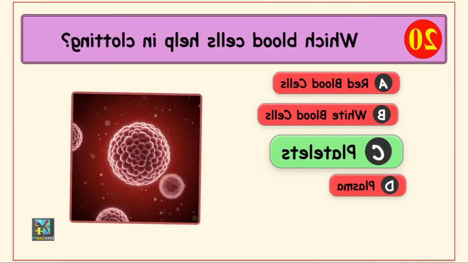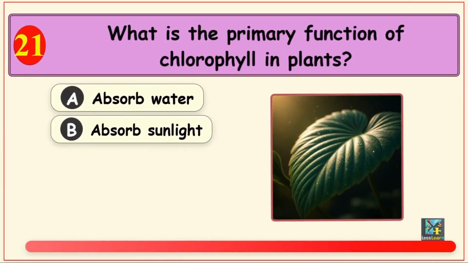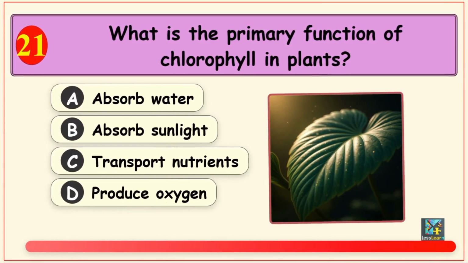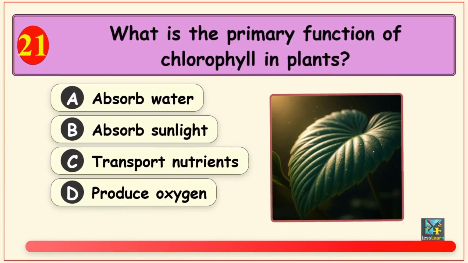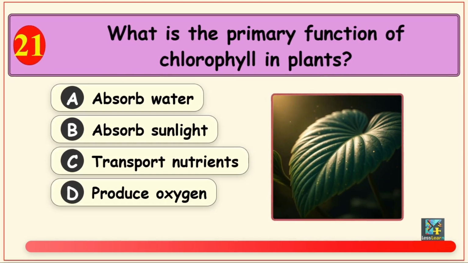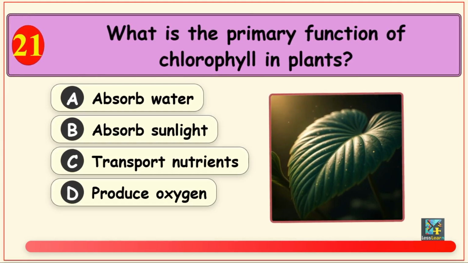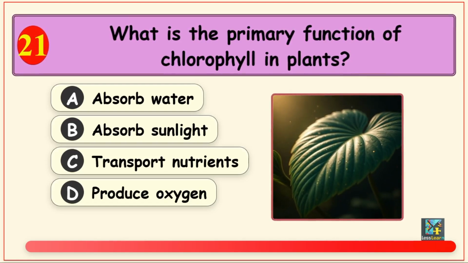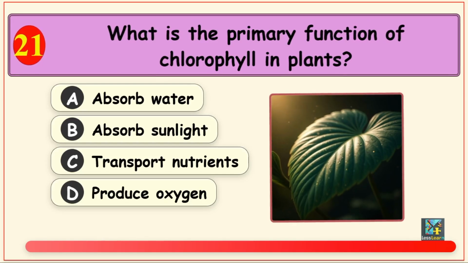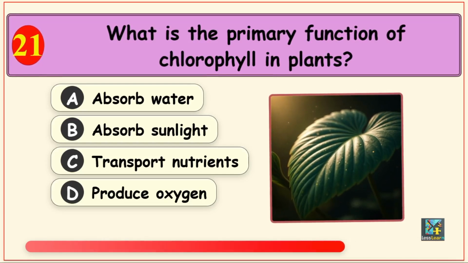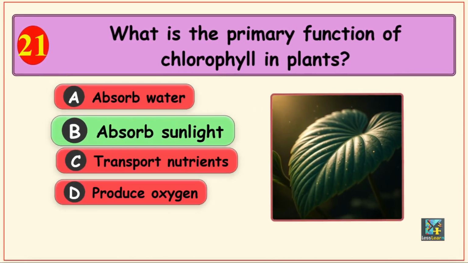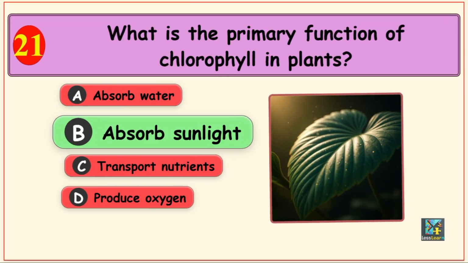Your next question is, what is the primary function of chlorophyll in plants? Options are option A, absorb water, option B, absorb sunlight, option C, transport nutrients, and option D, produce oxygen. The correct answer is option B, absorb sunlight.